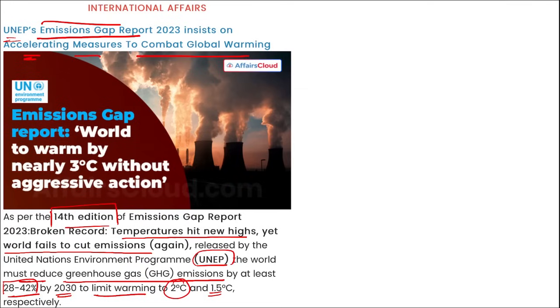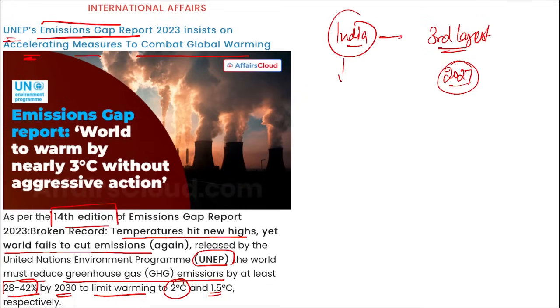Next, tell me, friends, if I ask you, India will become the world's third largest economy by which year? It will be by 2027. And recently India has touched the $4 trillion GDP mark, right?